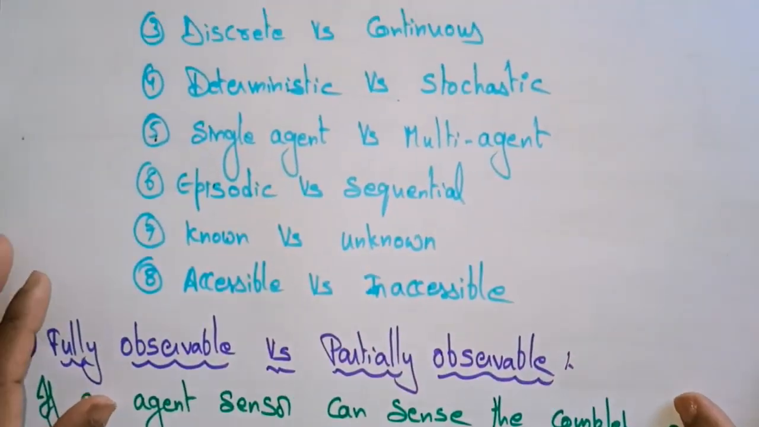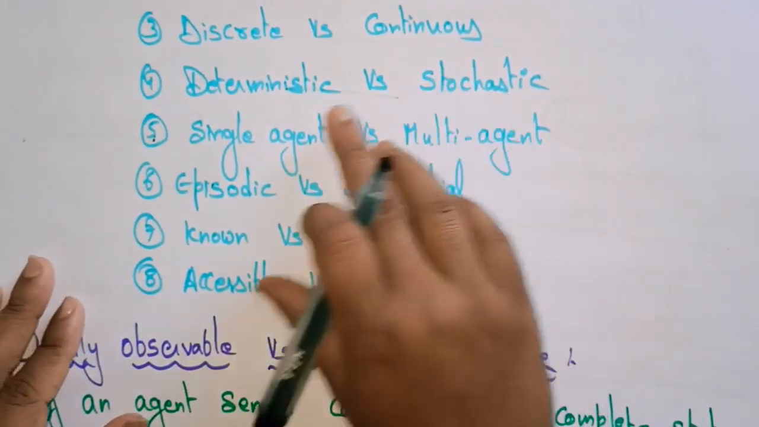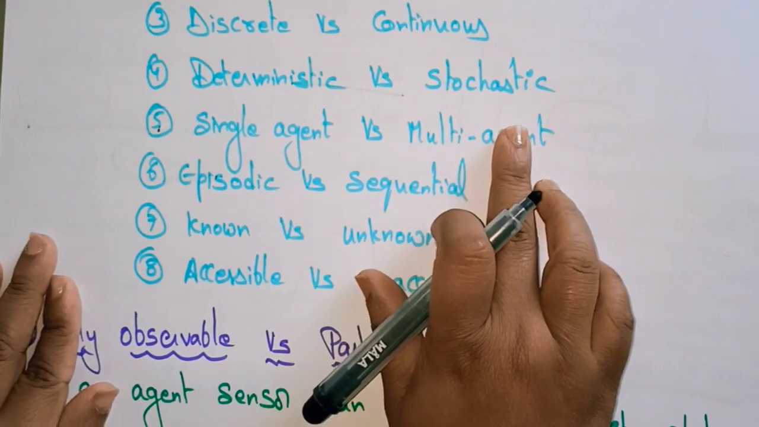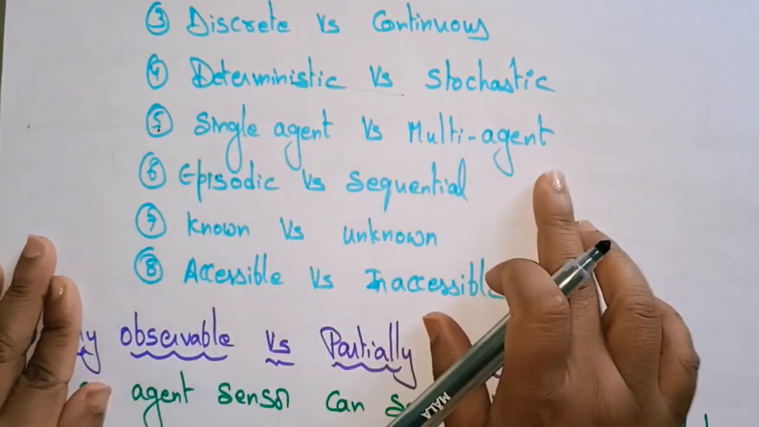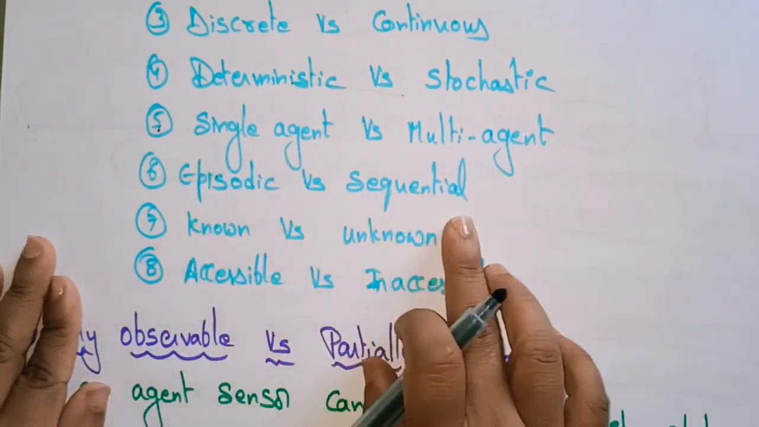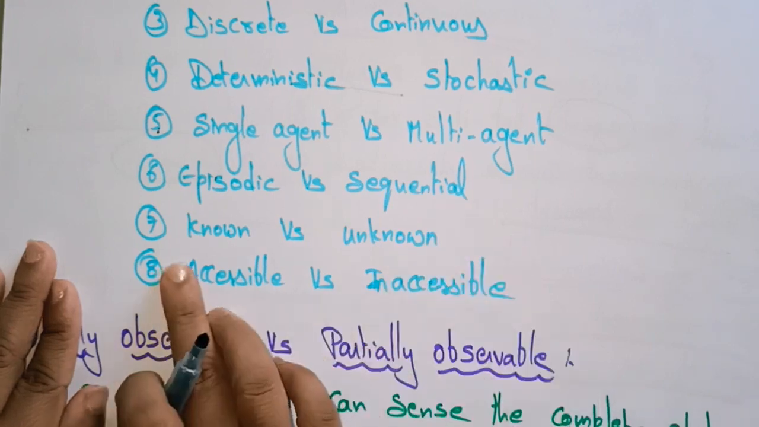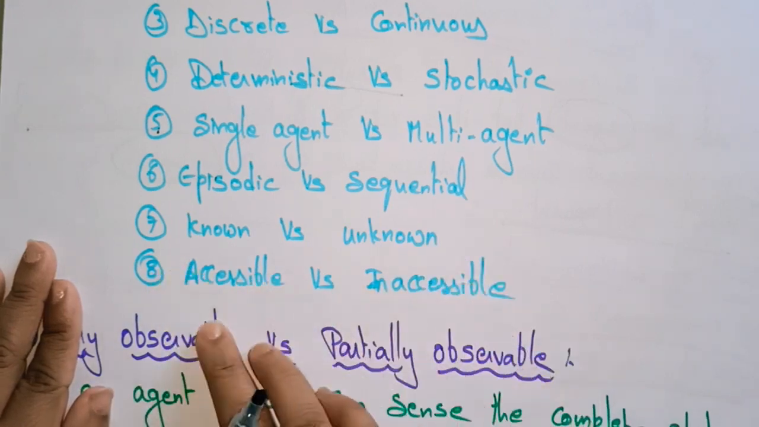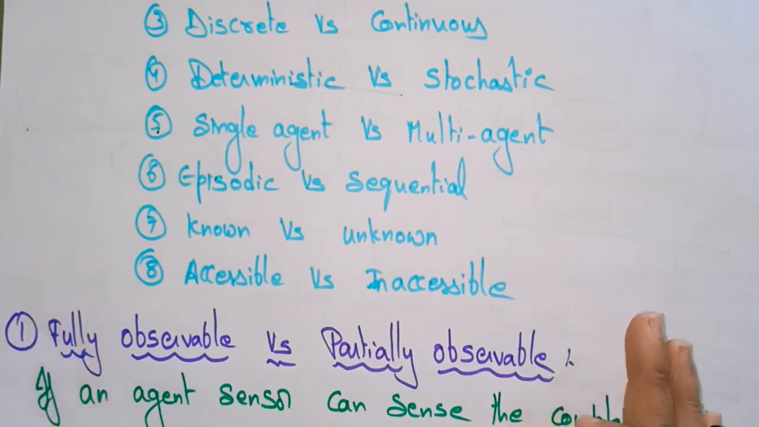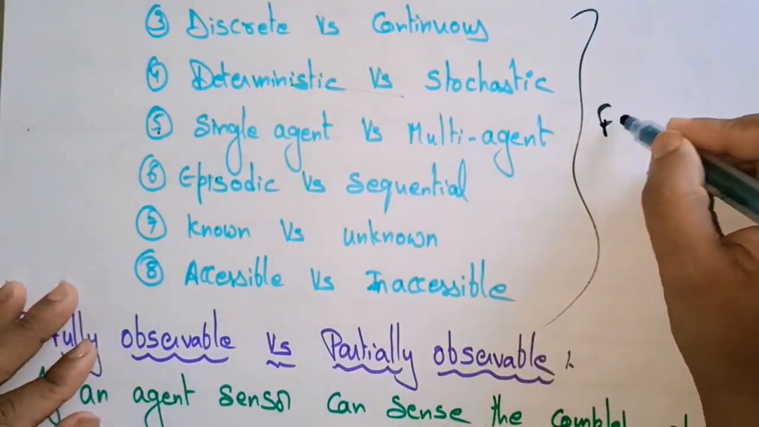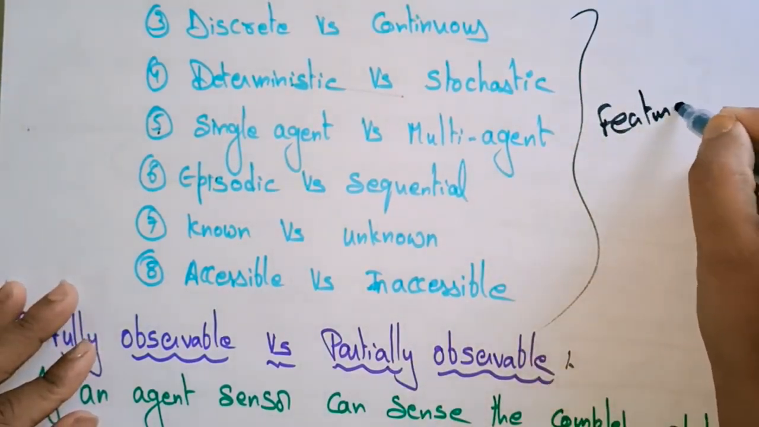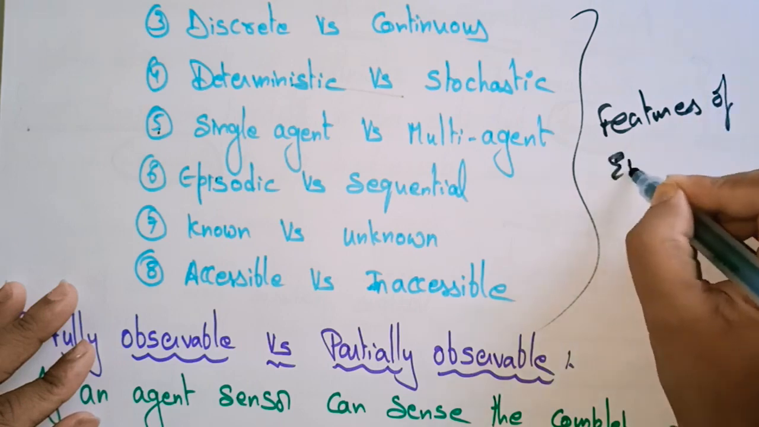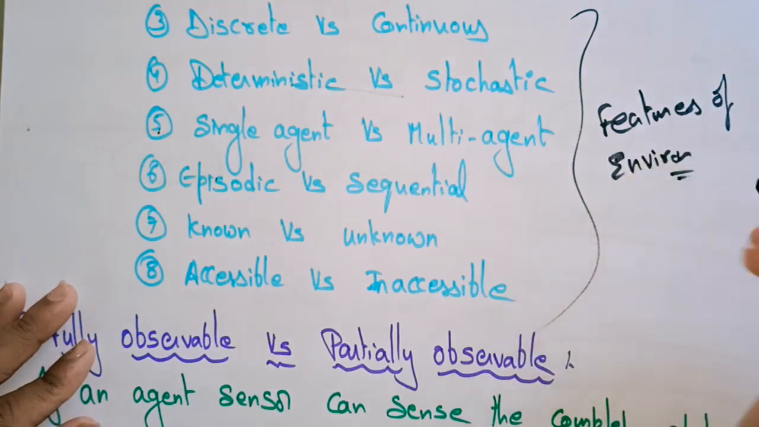It may be discrete versus continuous. Deterministic versus stochastic. Single agent versus multi-agent. Episodic versus sequential, known versus unknown, accessible versus inaccessible. So these are all the features of environment in the view of agent. Features of environment. So let us discuss one by one.